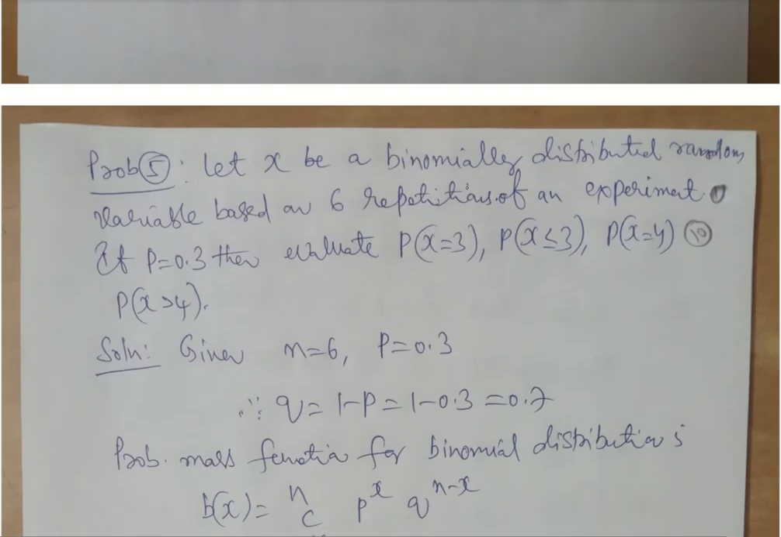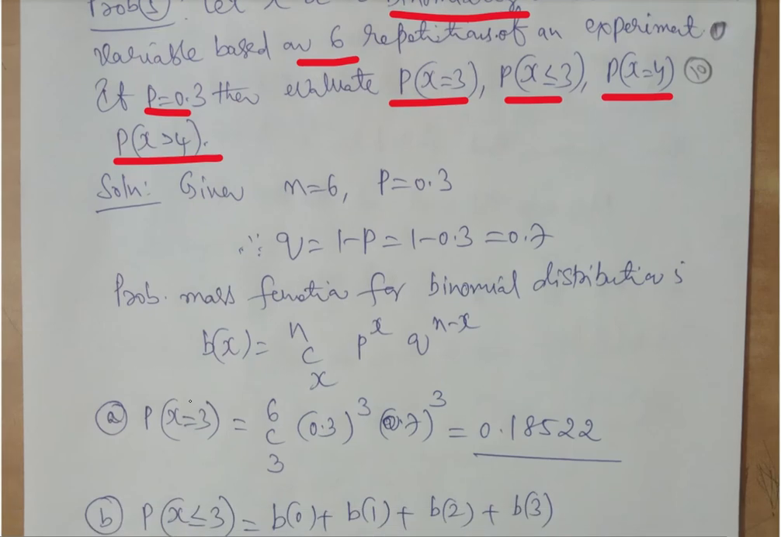Okay. Now another problem, where x is binomially distributed. They have given 6 repetitions, that is n, and p is also given. Then we have to calculate P(x = 3), P(x less than or equal to 3), P(x = 4). So directly they have asked for probabilities that we can calculate by applying the formula. So I will leave it to you. Please go through that. You should be able to understand, because this is a direct application of binomial distribution.